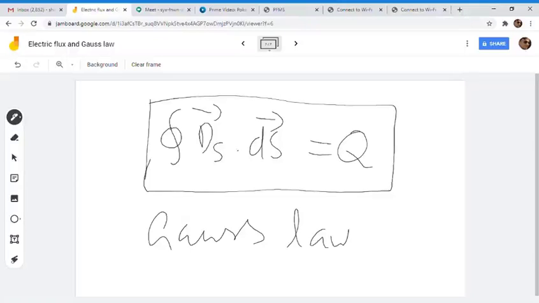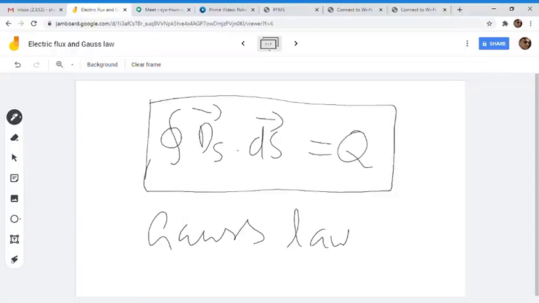So you need to know the electric flux density on every point of this closed surface, on this closed surface, not inside. We need to define dS on this closed surface, and if we multiply them and integrate throughout the closed surface, we will get the total charge.